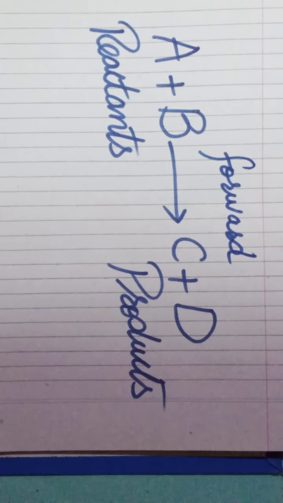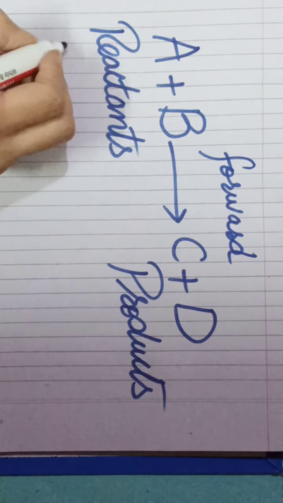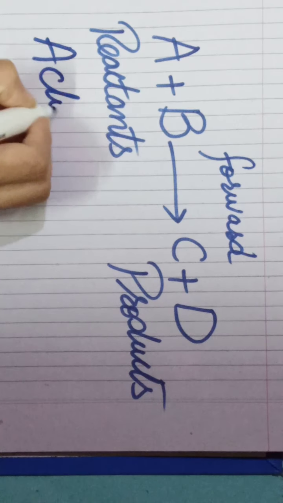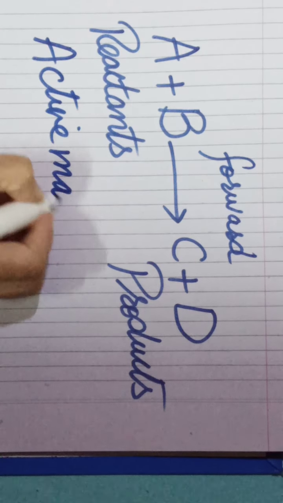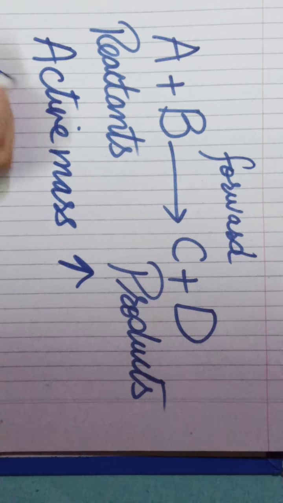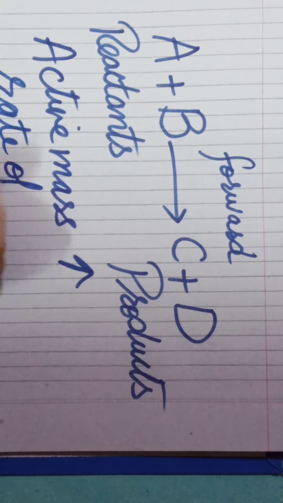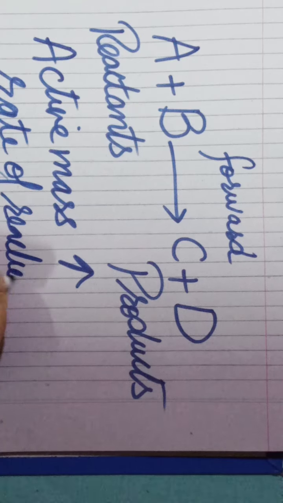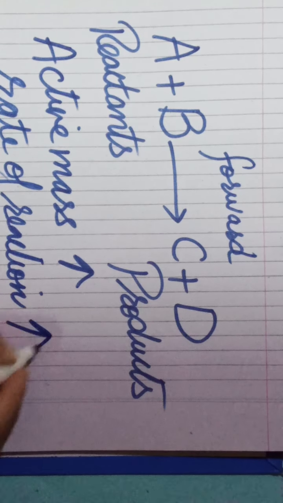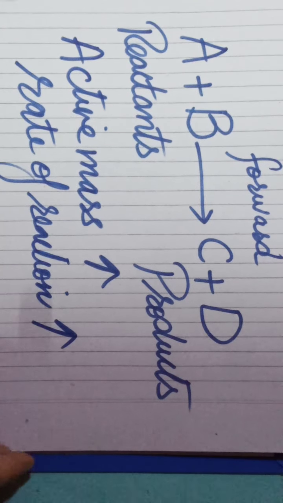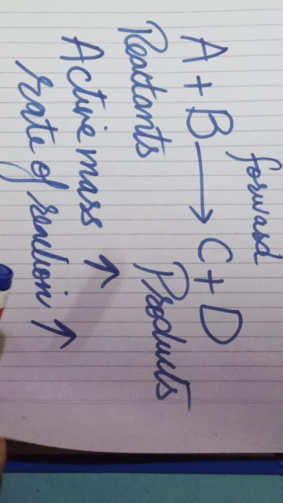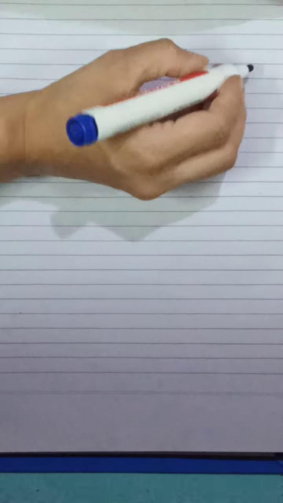This is the forward reaction. I already explained that when the active mass increases, the rate of reaction also increases. The active mass is considered as the concentration of a substance in mole per decimeter cube.